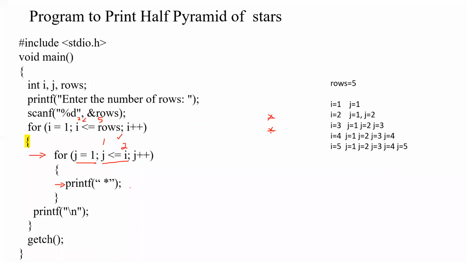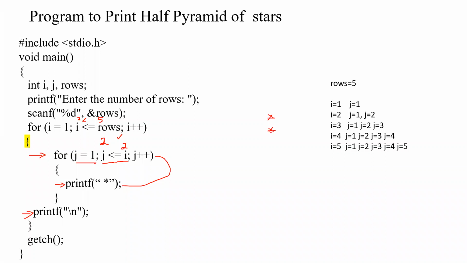Tell me, after this, where will the program control move? Answer in the chat box. Is it to the inner for loop? Yes, the inner for loop. So what will happen now? After printing the star, it will move to the inner for loop and increment the j value. So now what does j become? j becomes 2.